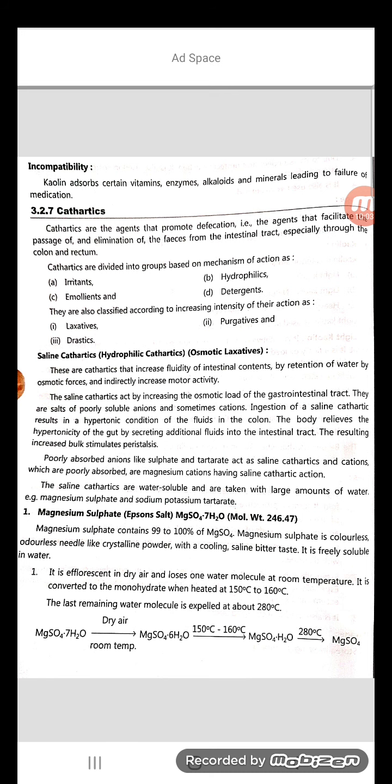Here poorly absorbable cations like calcium, magnesium, and also anions like phosphates, sulfates, and tartrate contribute to this effect. So saline cathartics are water soluble, mainly inorganic chemicals.